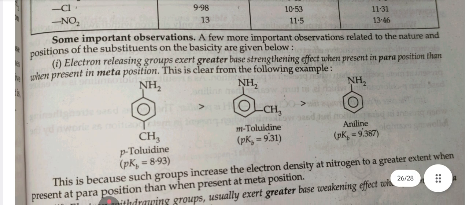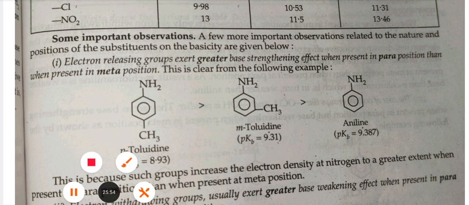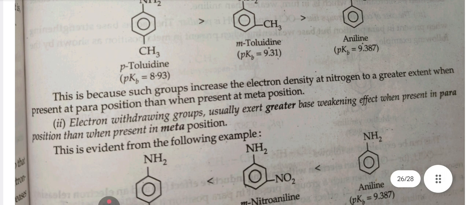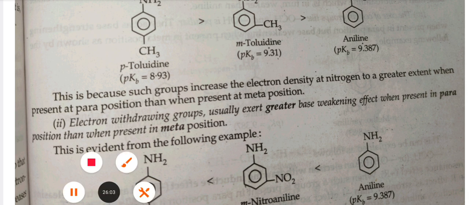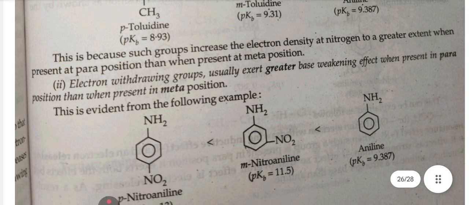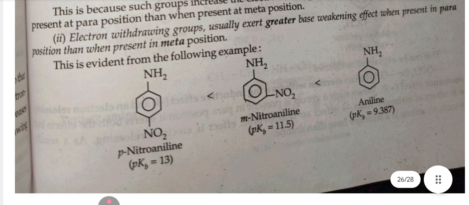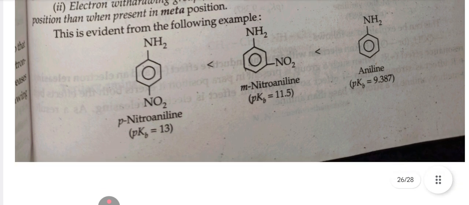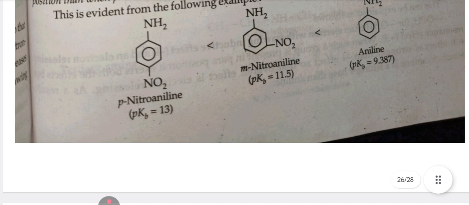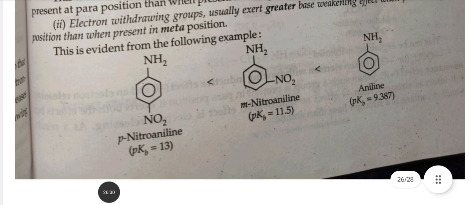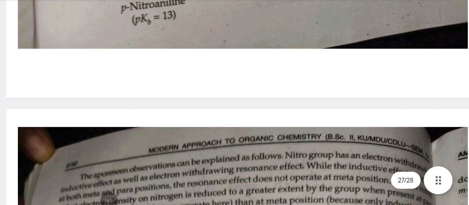First, electron releasing groups exert a greater base strengthening effect when present in para position than when present in meta position. This is because such groups increase the electron density at nitrogen to a greater extent when present at para position. Second, electron withdrawing groups usually exert a greater base weakening effect when present in para position than when present in meta position. For example, p-nitroaniline pKb is 13, m-nitroaniline pKb is 11.5, aniline pKb is 9.387, and here the most basic is aniline, then second is m-nitroaniline, and third is p-nitroaniline.